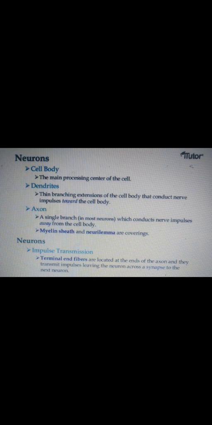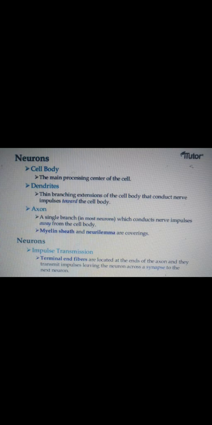And next one is the axon. The axon is a single branch in most neurons which conducts a nerve impulse away from the cell body. All the parts are interconnected with each other, like the cell body, dendrites and axon. So it helps maintain the internal body system. Last one is the neuron.